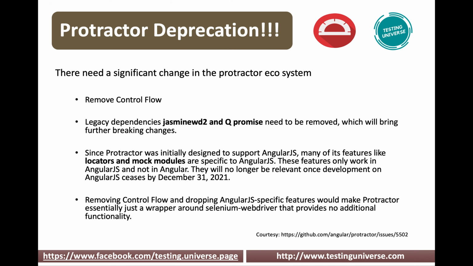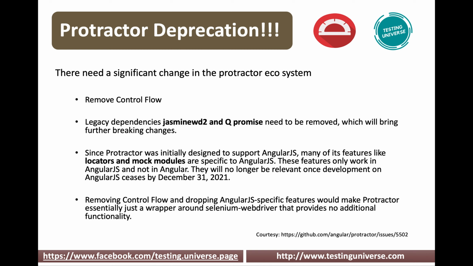It was initially designed to support AngularJS. Many of its features like locators and mock modules are specific to AngularJS. There are many features they have developed which are very specific to AngularJS. These features only work in AngularJS and not in Angular. There is a difference between Angular and AngularJS, so those features will work only in AngularJS but not in Angular applications.